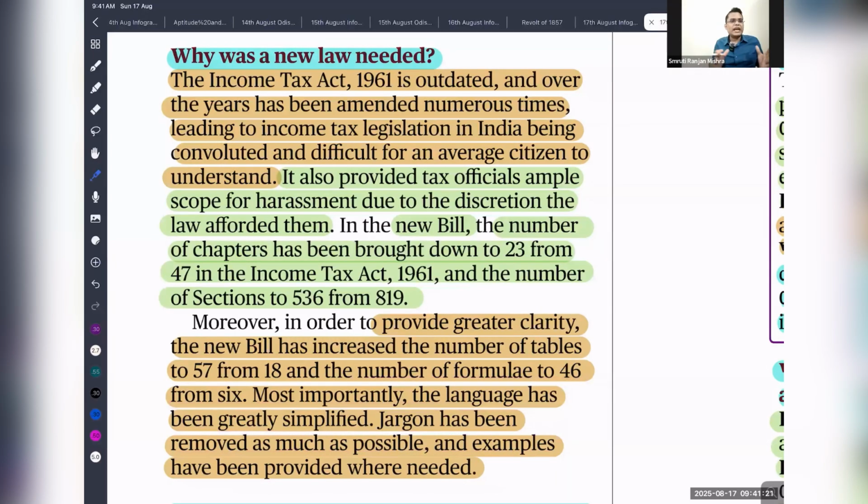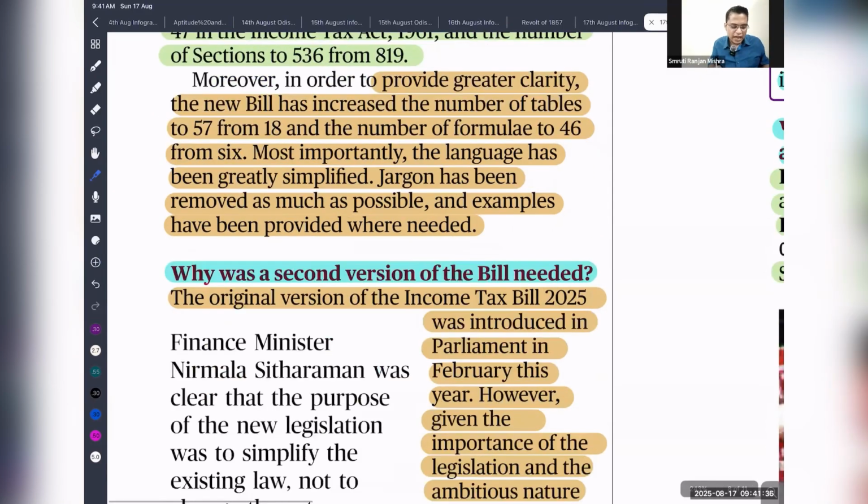That means the basic aim of this new enactment is to make our tax law more simple, more user friendly, and more understandable by the common man, so that when the law is very simple, it prevents tax avoidance, increasing our tax collection.